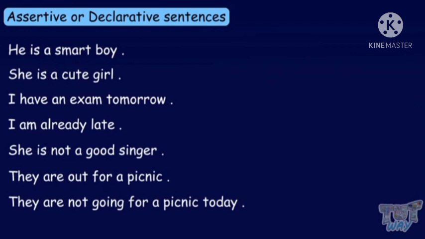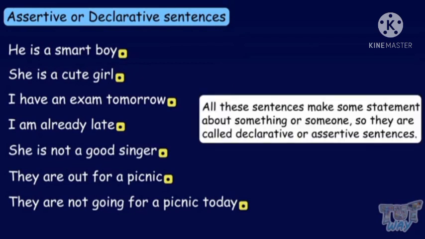So these are the examples of assertive or declarative sentences. All the statements are ending with a certain period. Okay, students? So they are called assertive or declarative sentences. All these sentences make some statement about something or someone.